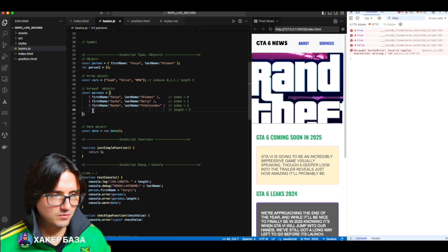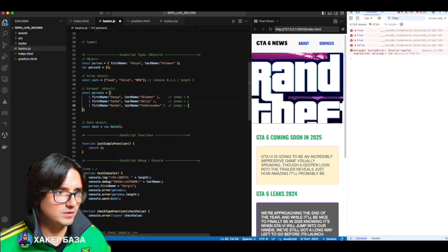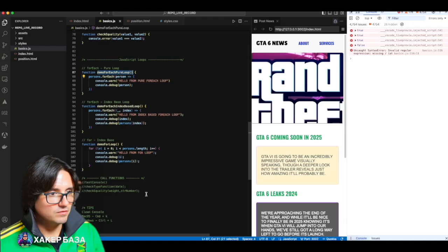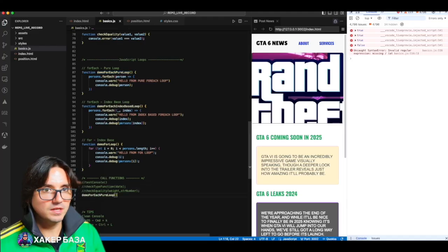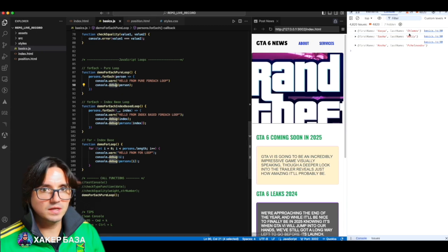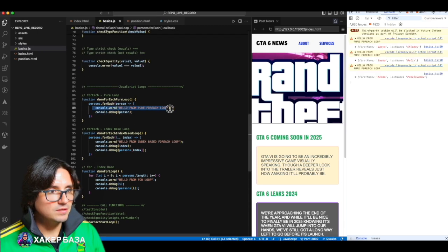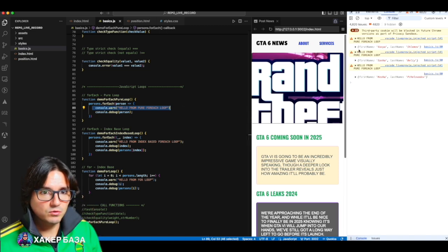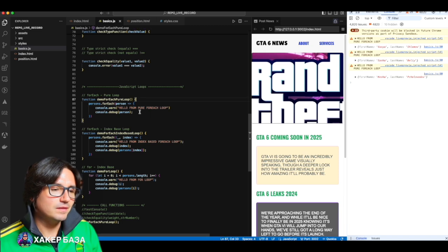You can iterate over this array of objects. What this means is that we refer to person. We write forEach. Now let me call it, make sure you understand, verbose, so that verbose is visible. You see, I'm printing here in debug, so verbose needs to be enabled. Look what I did with forEach, it printed. I will go from the end, just to avoid confusion. You see, hello from pure forEach loop. This is called a pure forEach loop.